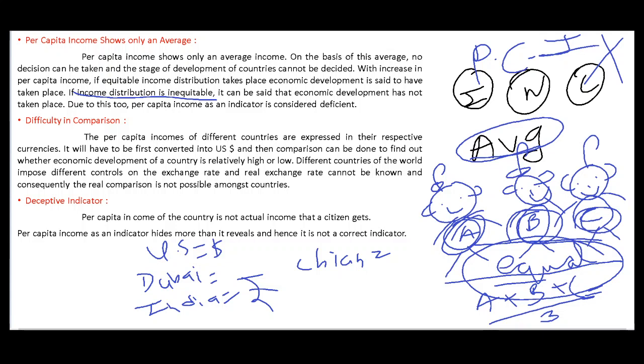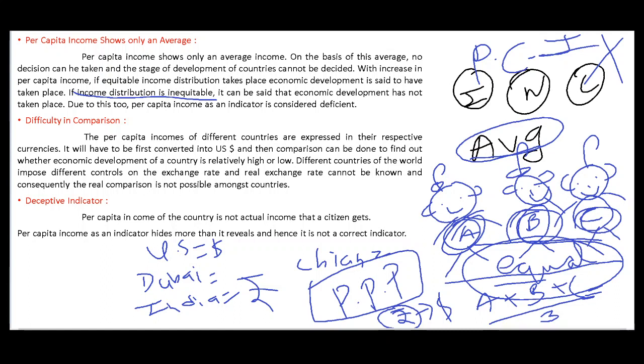As we saw in per capita income, purchasing power parity was there, and purchasing power parity means we have to convert a particular country's rupees into dollars. So it is difficult to convert, and every country's price or value of money differs. That's why it is a main limitation.